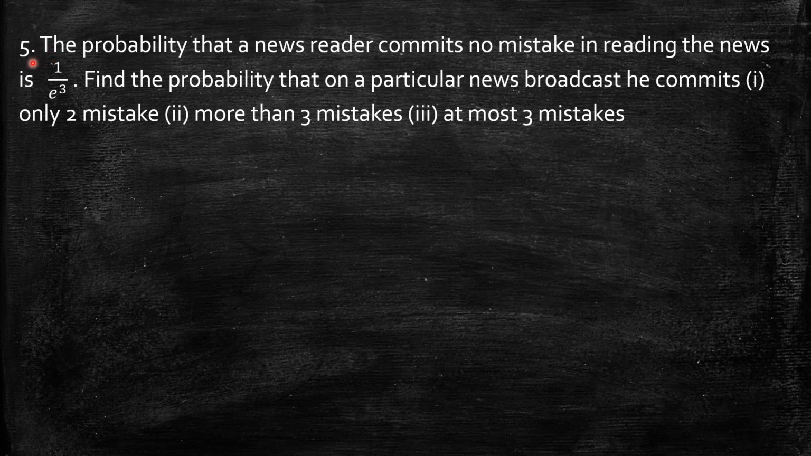Next, problem number 5. The probability that a news reader commits no mistake in reading the news is 1 by e power 3. Find the probability that on a particular news broadcast he commits only 2 mistakes, more than 3 mistakes, at most 3 mistakes. So here the probability that a news reader commits no mistake is given. So that means p of 0 is given, which is nothing but e power minus 3.